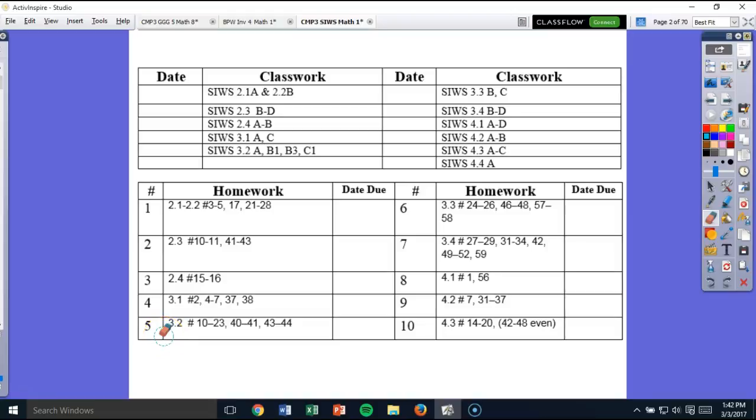Hello everyone and welcome to Say It with Symbols, Investigation 2, beginning on page 27. In this investigation we're going to work with combining expressions, okay?